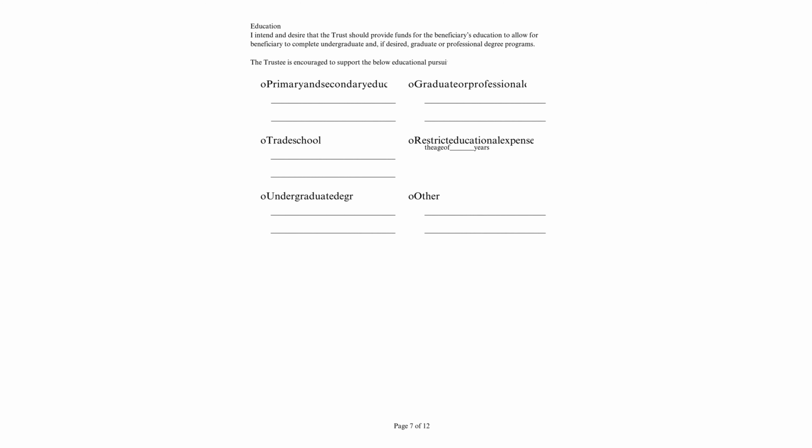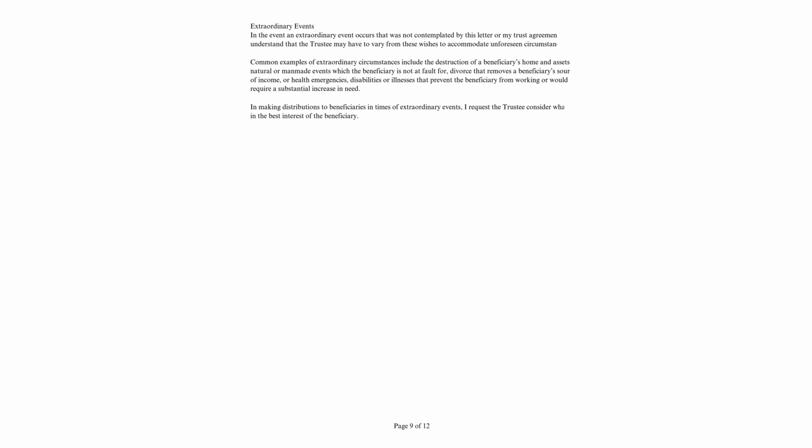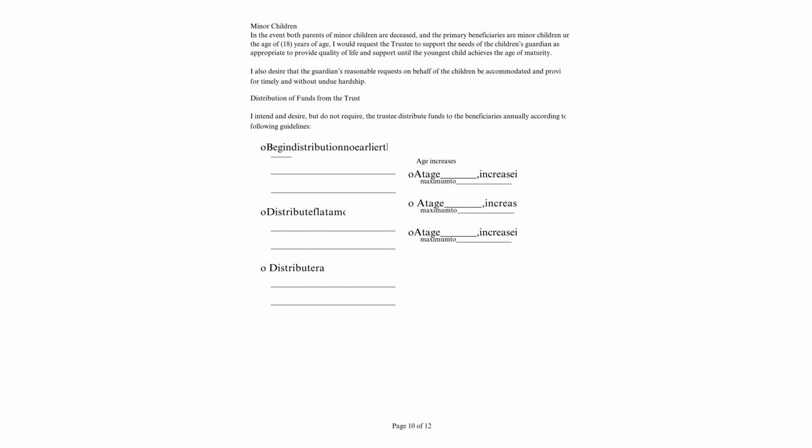Trust distributions: directed towards family, multiple generations, or named beneficiaries. Covers essential living expenses, education, and healthcare. Extraordinary events: trustee is granted discretion in cases of unforeseen hardships like natural disasters, health crises, or divorce. Minor children: trustee should support a guardian in caring for minor children until they reach maturity.